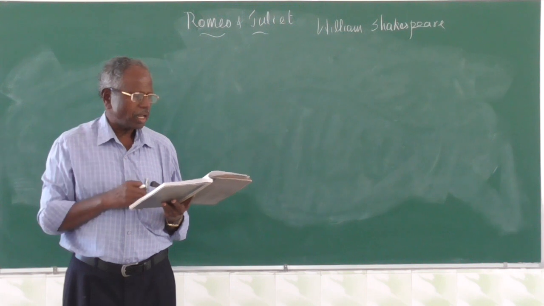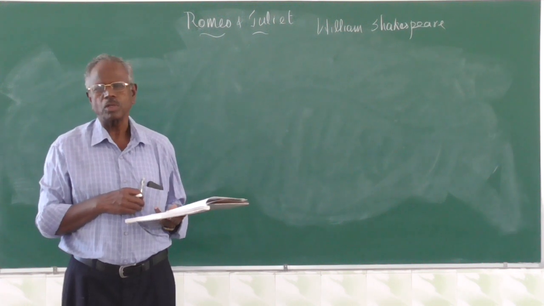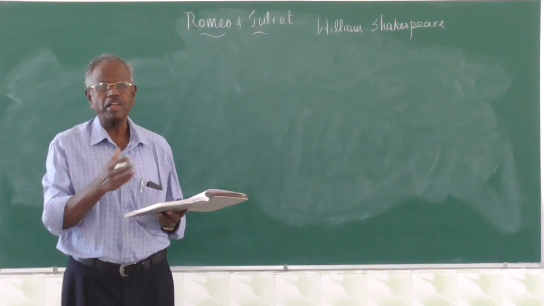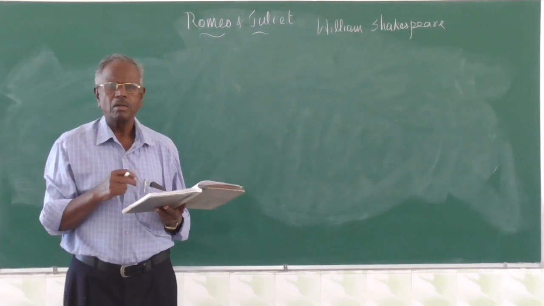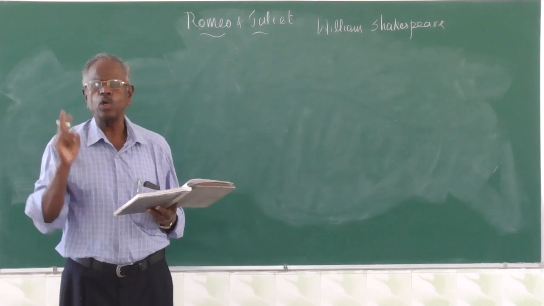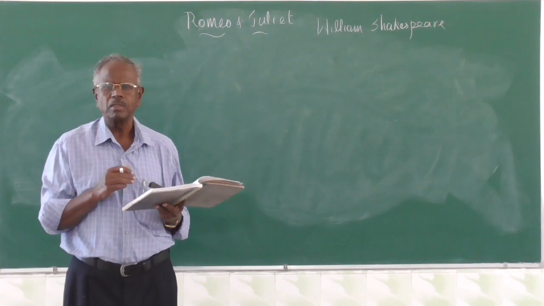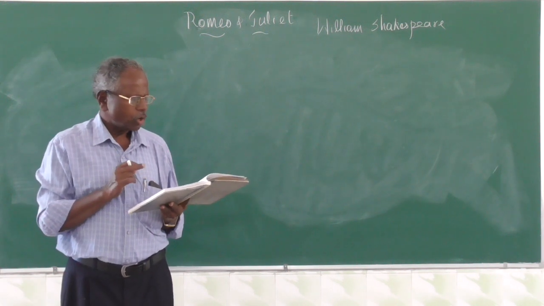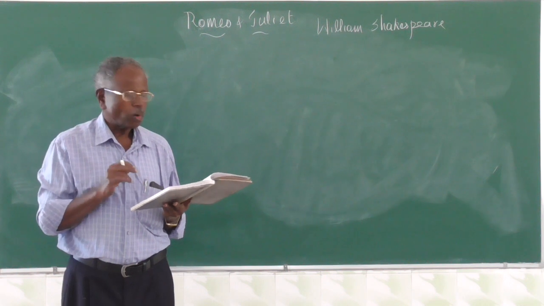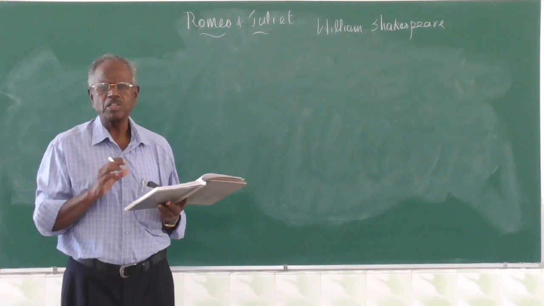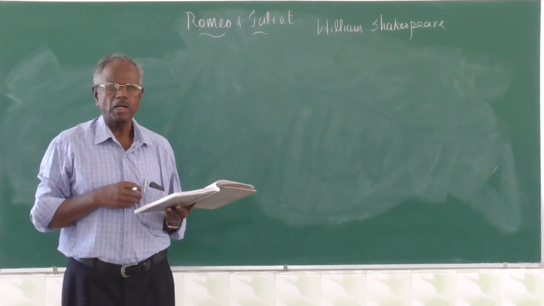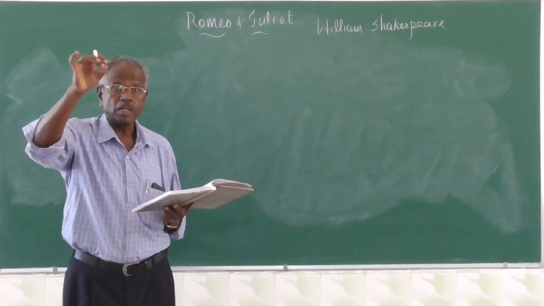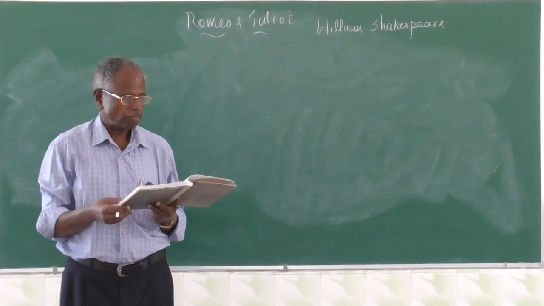As yonder lady o'er her fellows shows. Yonder, what is the English? Yonder means there. So the lady there. Very often they ask the question, who is the yonder lady referred to here? Juliet only. Yonder lady o'er her fellows shows. That means she is prominent. So many ladies are on the dance floor, but she is prominent. She is clearly seen, visible.